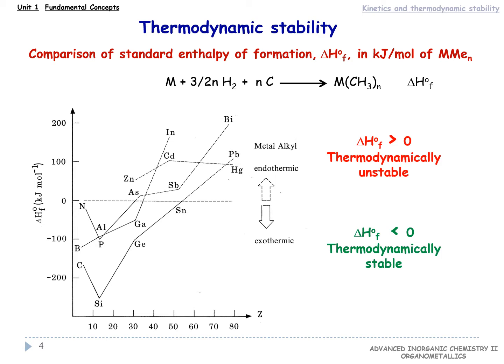The heats of formation, enthalpies, of organometallic compounds provide a measure of their thermodynamic stability. Notice that free energy values are not used, and that is because few standard entropy data are known for organometallics. In this figure, you've got the comparison of standard enthalpies of formation of methyl organometallics of the main groups.